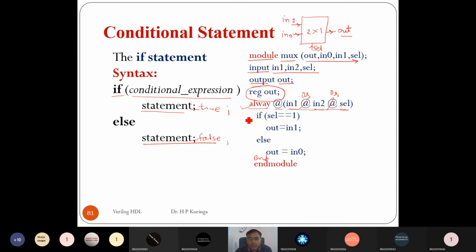So first it sees an if statement: if the selection line is equal to 1, it will assign the output to input 1. Else, meaning the selection line is equal to 0, we assign the output equal to input 0. So we have only one conditional expression. If it's true, it runs the set of true statements, and if it's false, it runs the set of false statements. So this is a very basic example of if else condition.